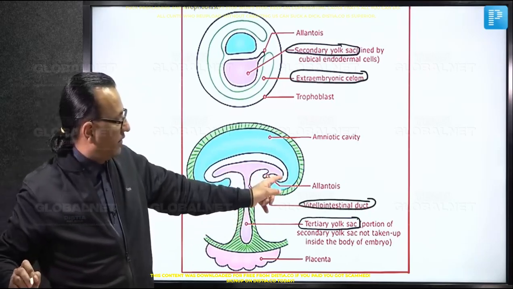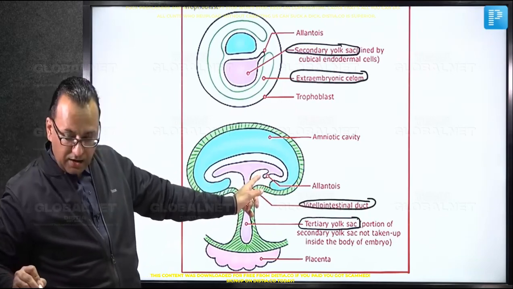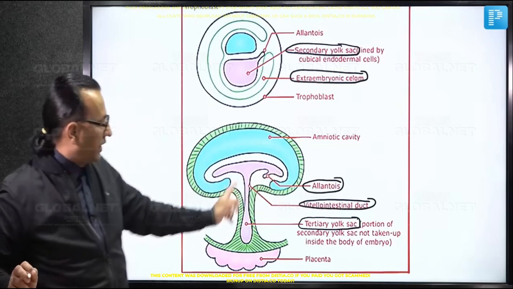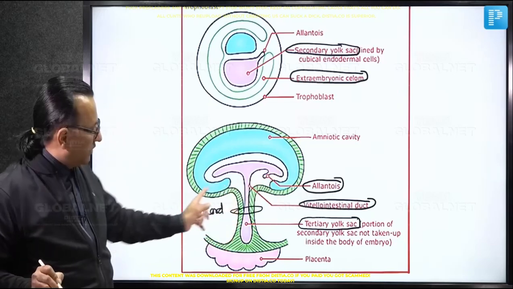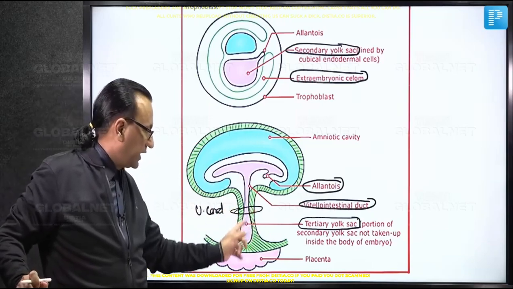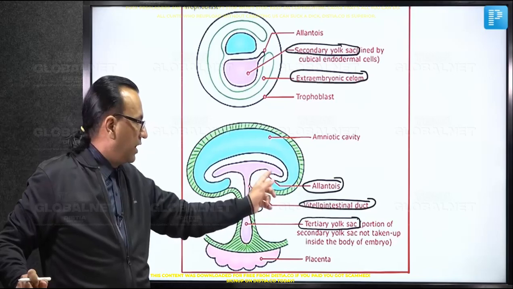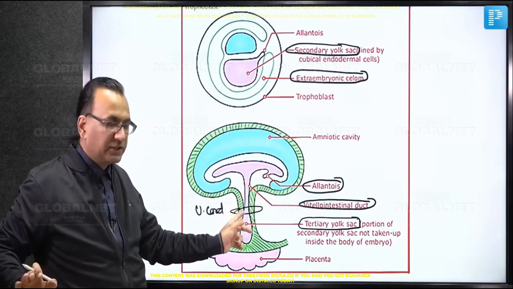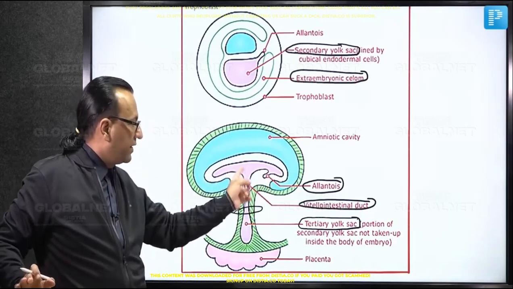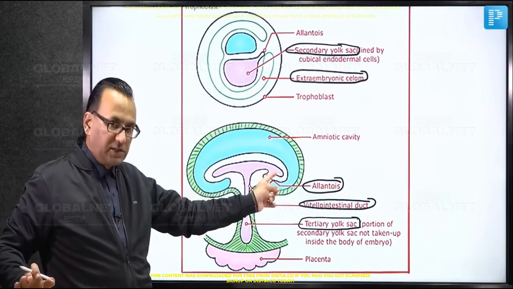There's a hindgut diverticulum, the allantois, and both of them are becoming the content of what is called the umbilical cord. Later what we find is this yolk sac, vitelline duct and the allantois, all of them will degenerate, and what is left is just the gut tube, the foregut, midgut and the hindgut in the adult individual.